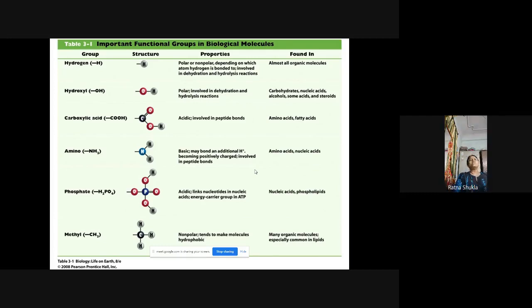Okay. So this amino group is present in the amino acid and the nucleic acid. Now after this, next functional group which is very important is the phosphate group, H2PO4. Now this phosphate group is acidic in nature and it links to the nucleotides in nucleic acids. This is the energy carrier group in ATP, right.